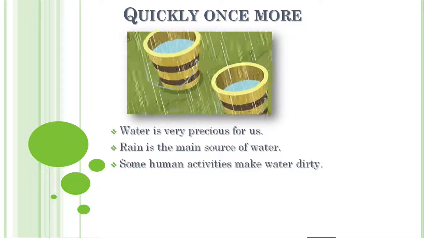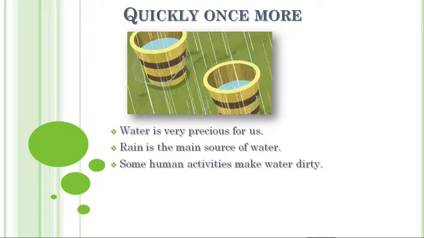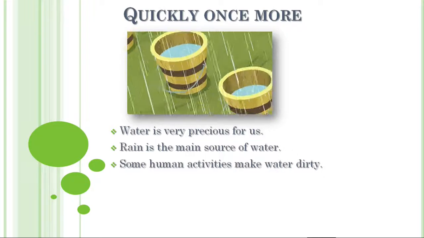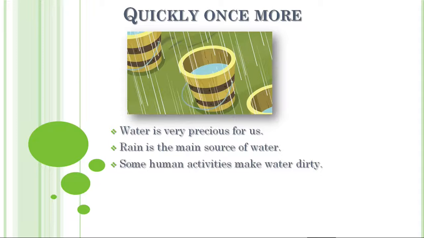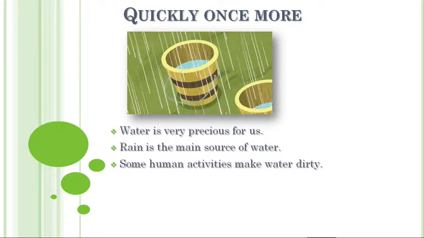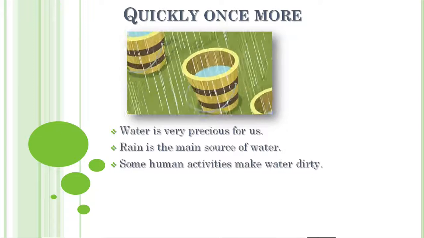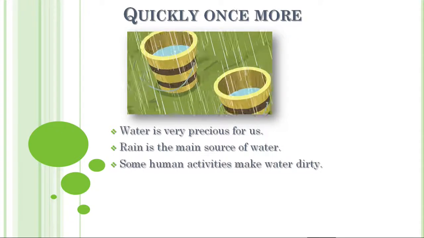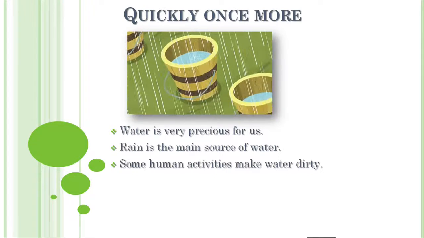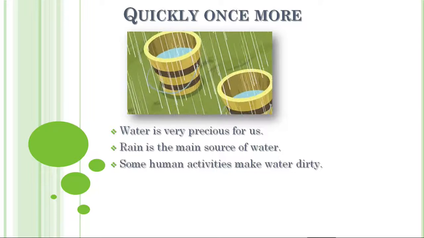The third one is some human activities make water dirty. Yes, I have already discussed this, okay students. Because of some of our activities we make water dirty, so we have to be careful how we are using water, and especially not throw any garbage into the water bodies. It spoils our water, and it also affects the creatures whose house is water. For them it becomes harmful. So students, we have to keep this in mind.